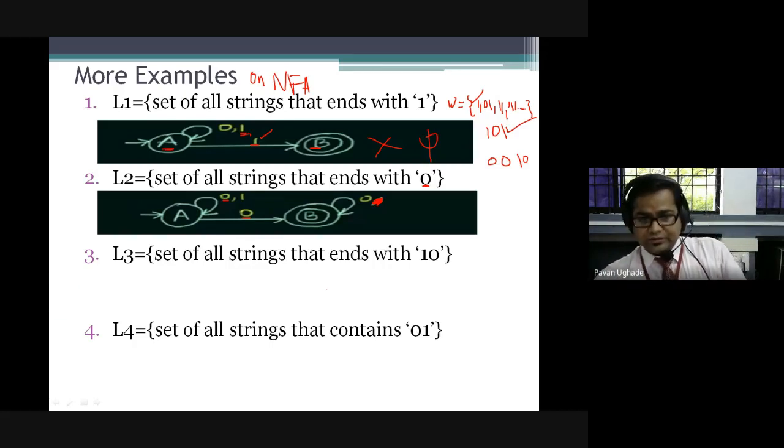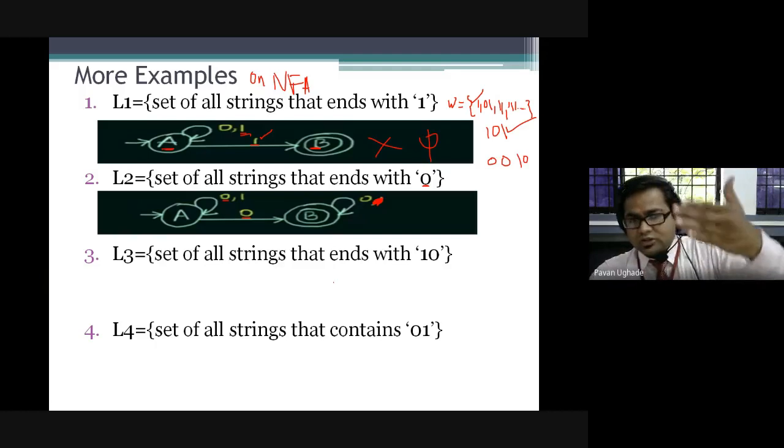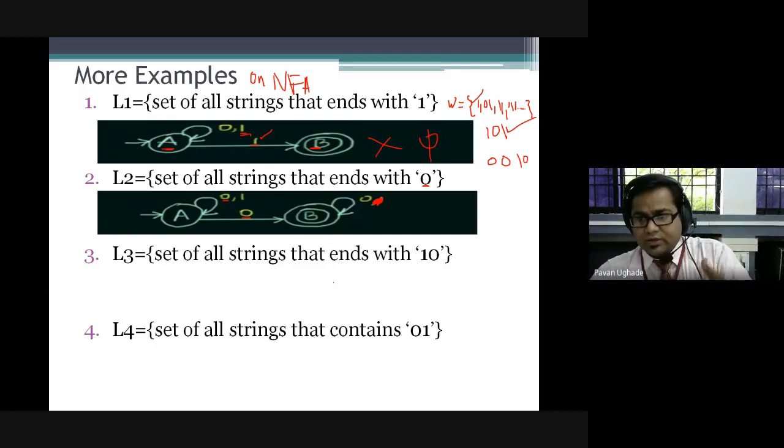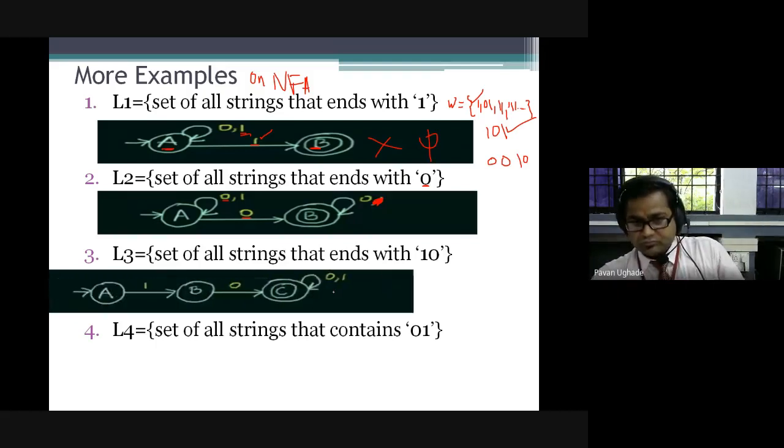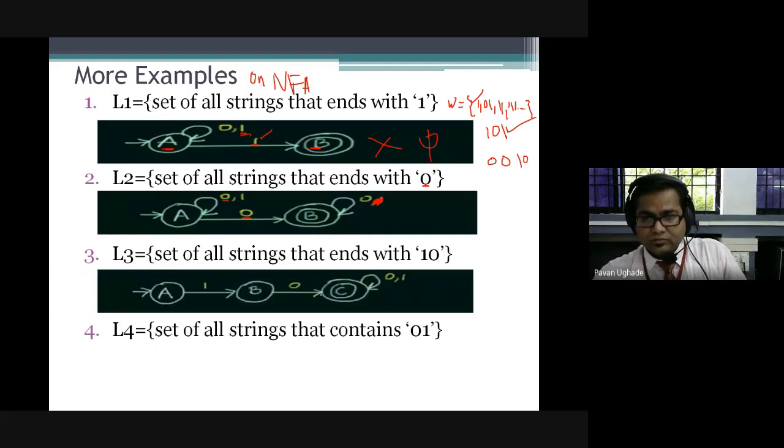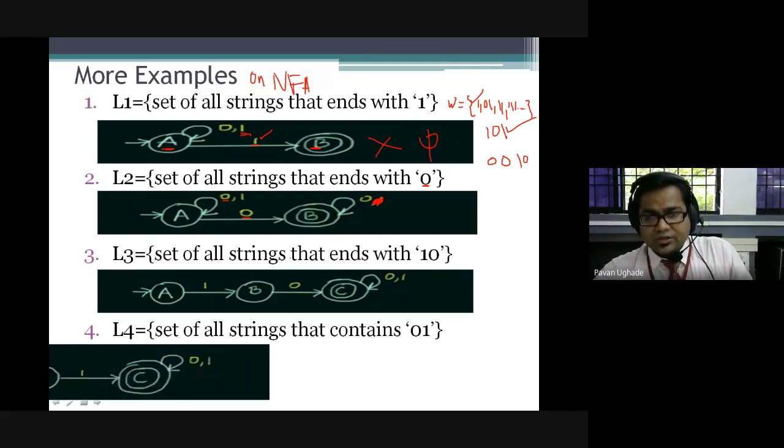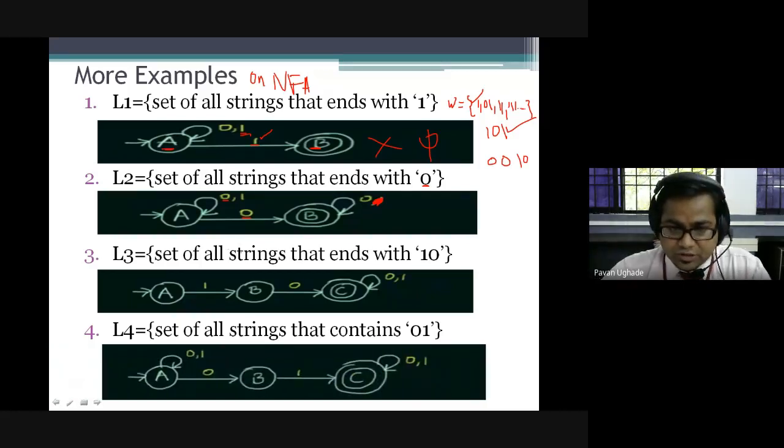Okay, let's go ahead with the third question. Set of all strings that ends with 10. Here I'm changing the concept a little bit. Ends with 1, ends with 0, then ends with 10. Okay, now the next, set of all strings that contain 01.